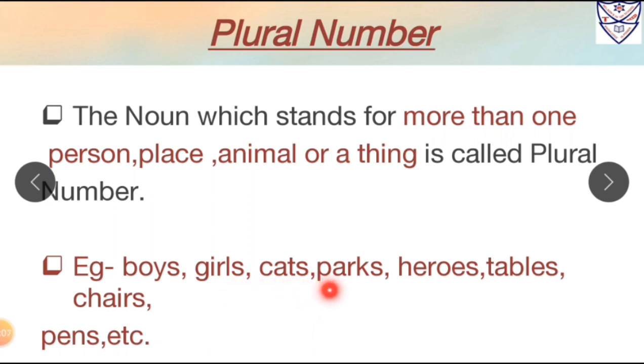Cats will be plural number as it is an animal. Then parks. Again it will be in plural number. It is the name of a place. Heroes will be in plural number. Tables will be in plural number, which is the name of a thing. Then chairs and pens will also be in plural number. So words such as boys, girls, cats, parks, heroes, tables, chairs and pens, all these nouns stand for more than one person, place, animal or thing. So they are known as plural numbers.